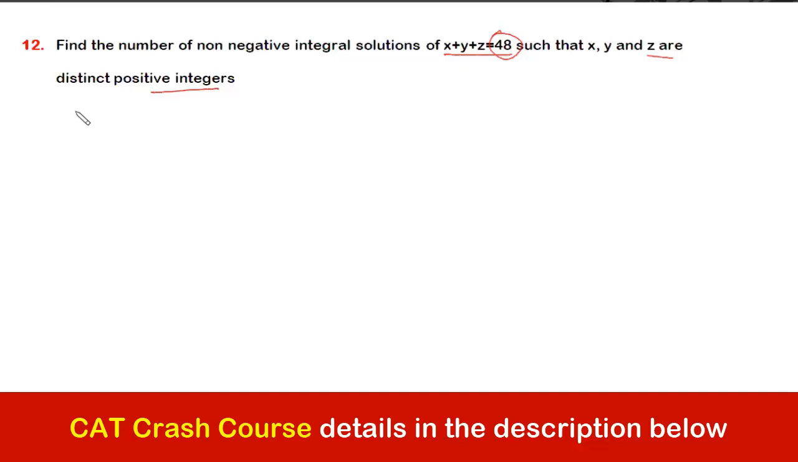In all cases, the number of ways would be 48 plus 3 minus 1 C 3 minus 1, which comes out to be 50 C2, which is 50 into 49 by 2. कितना आ जा रहा है ये? How much is this, guys? 1225.